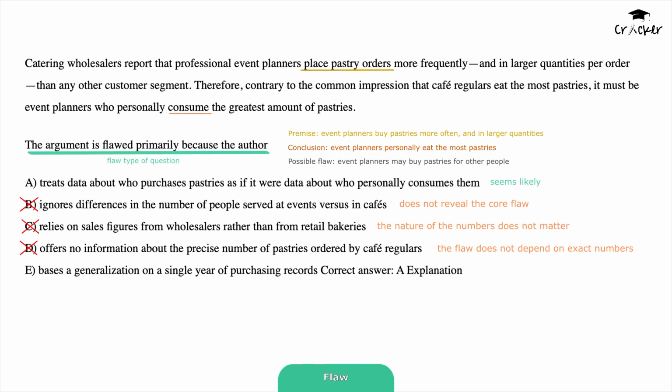Option E mentions generalizing from a single year. Again, that wouldn't fix the main problem. Even with 10 years of data, planners might still not be the ones eating. So the best answer is Option A.